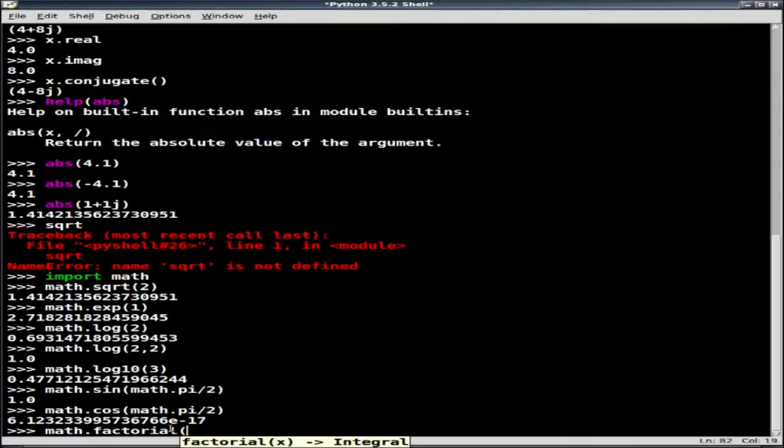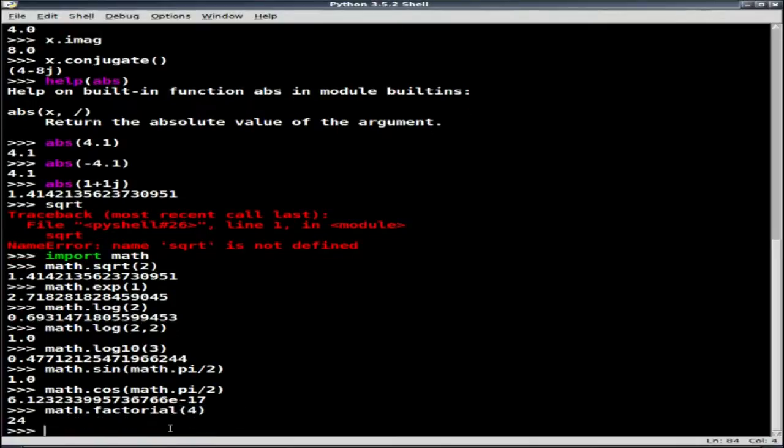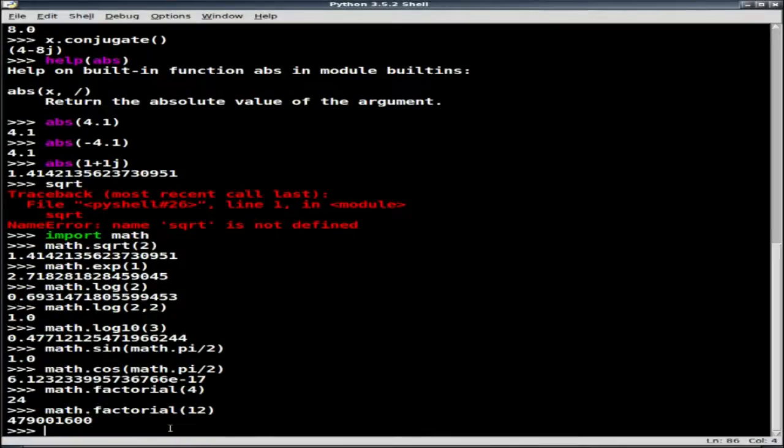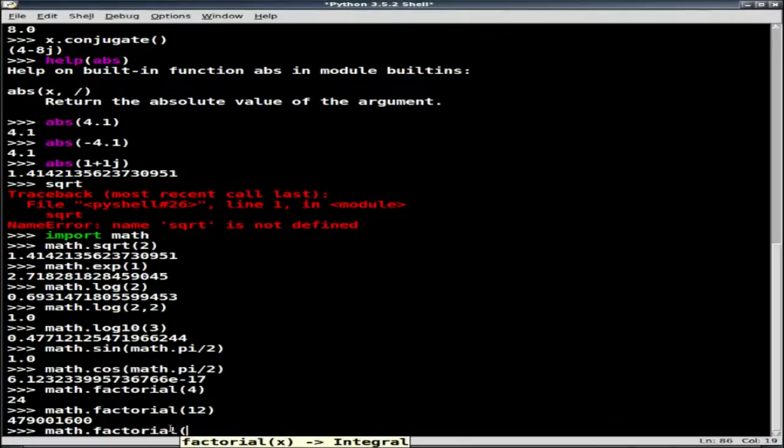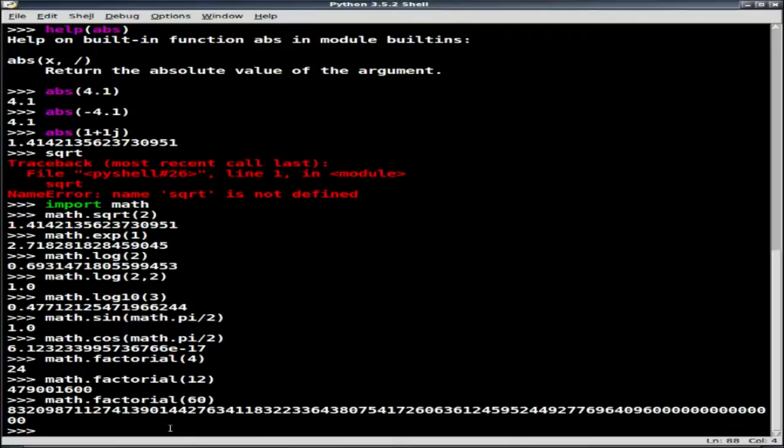So if I wanted the factorial function of, how about 4? So 4 times 3 is 12, times 2 is 24, and so the factorial function returns me 24. How about the factorial function of 60? That gets a really big number, so 60 factorial is huge. And this brings up another aspect of Python as a calculator, in that it has arbitrarily long representation of integers.